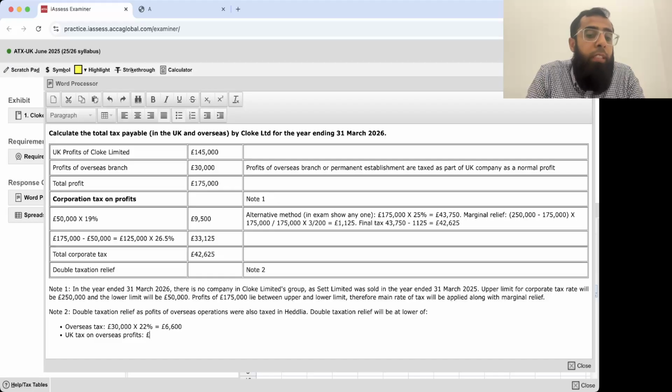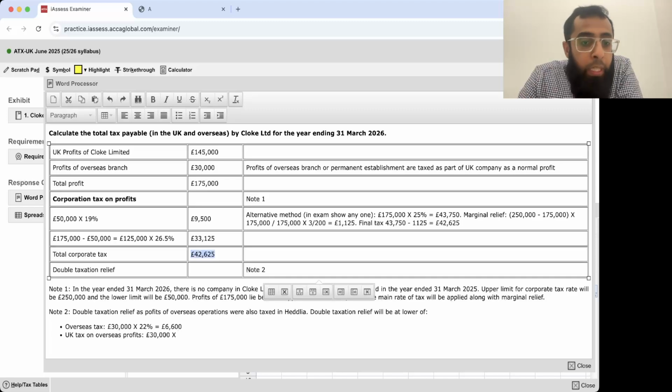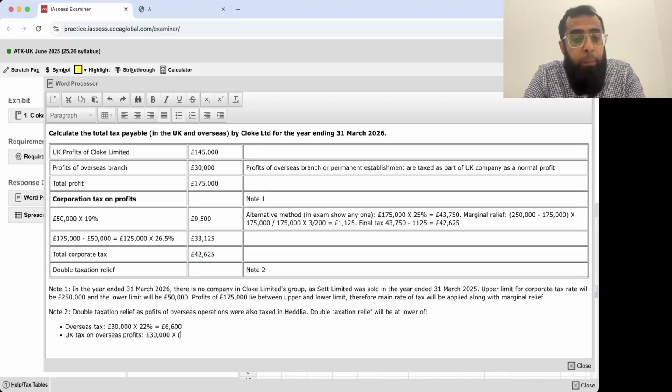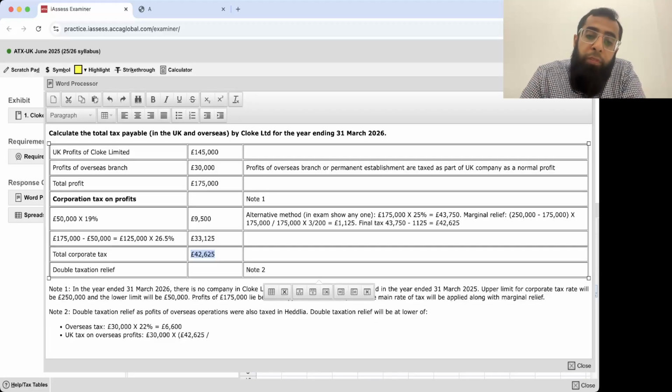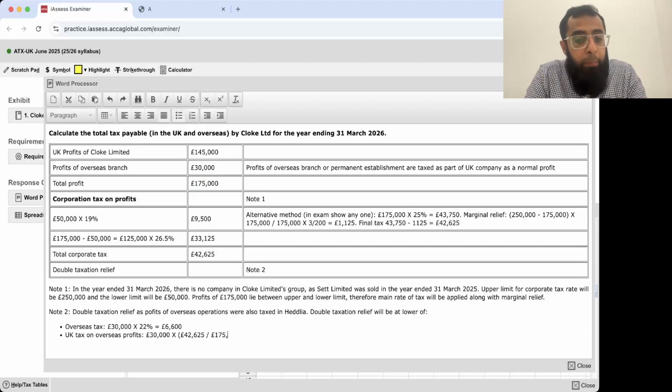See, your overseas profits were 30,000 pounds multiplied by what was the UK tax rate? In UK, there were two rates involved. You don't know what the final tax rate was, so you will calculate the average tax rate. 42625 was the total tax which you paid on the profits of 175,000. So you will get the average tax rate. This is how you calculate the average tax rate.